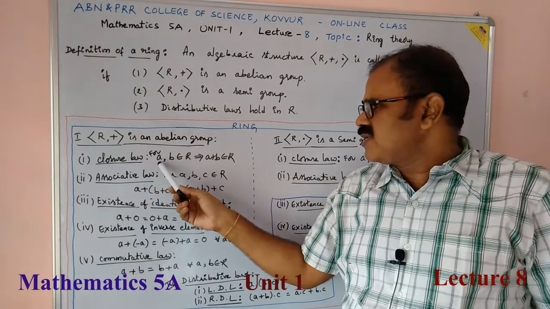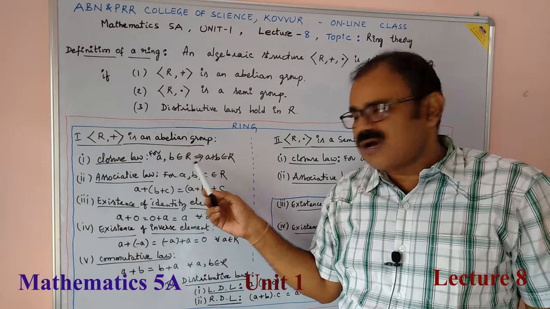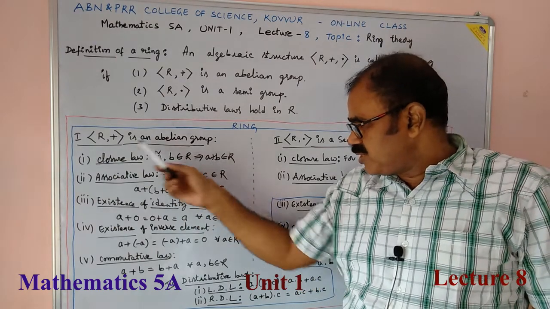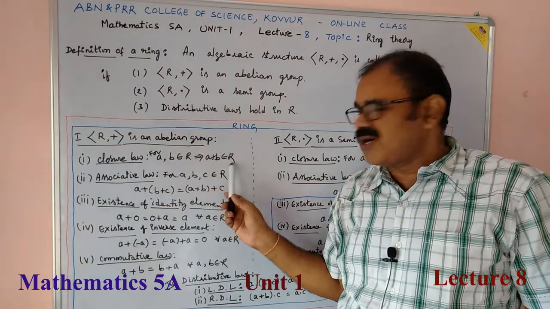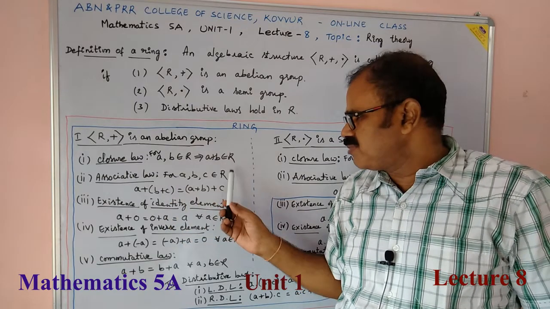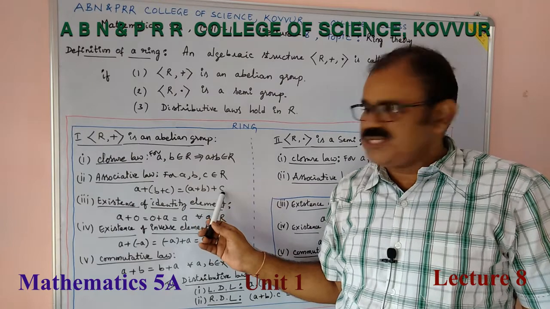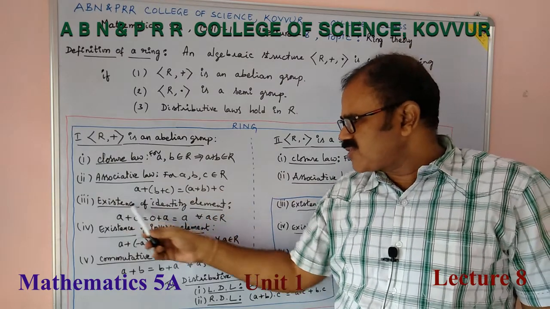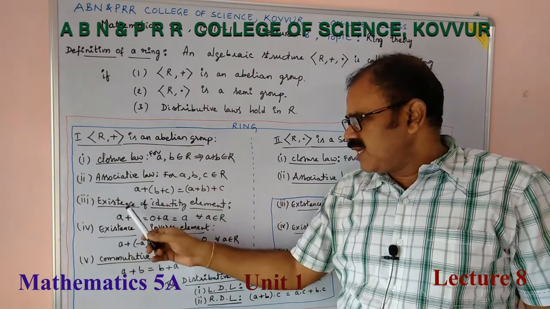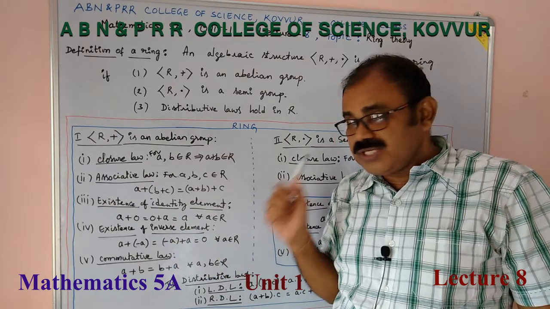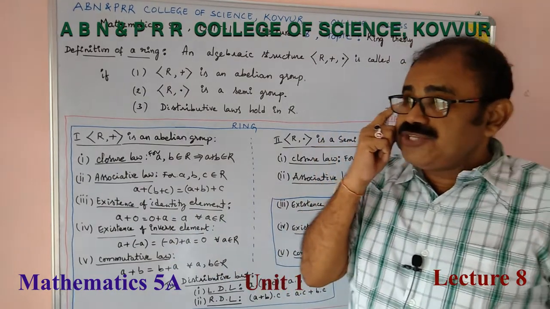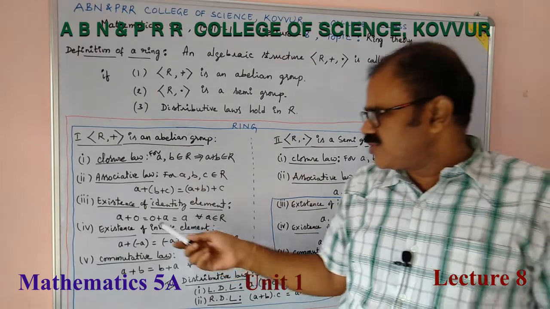Closure law: for a, b belongs to R, a + b belongs to R. Associative law: for any a, b, c belongs to R, (a + b) + c = a + (b + c). And existence of identity element: the additive identity is generally 0.